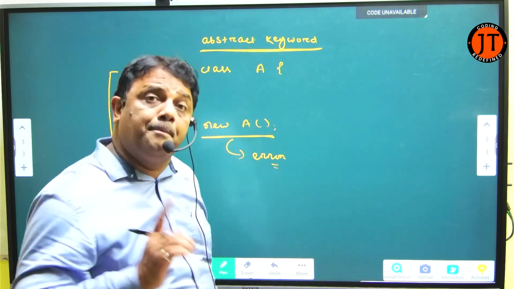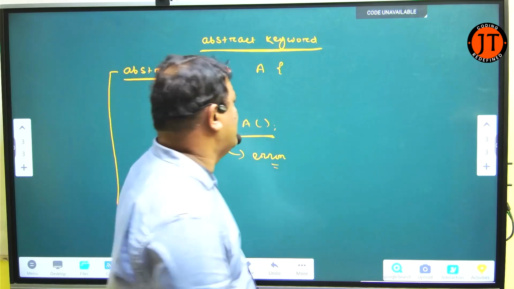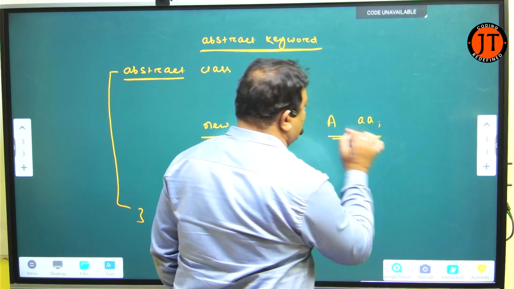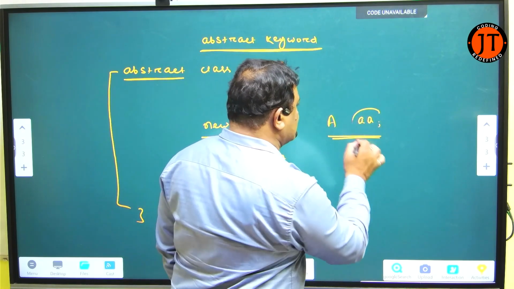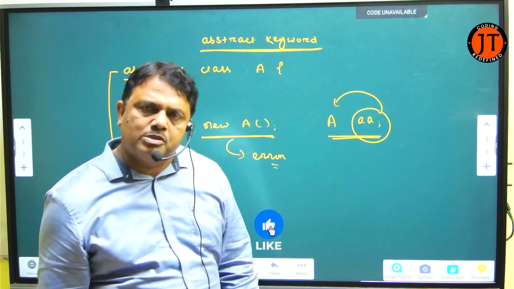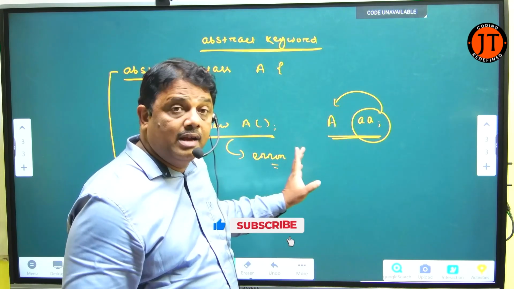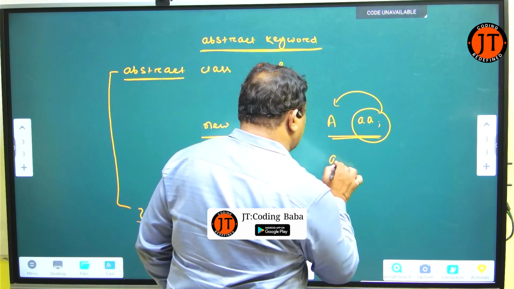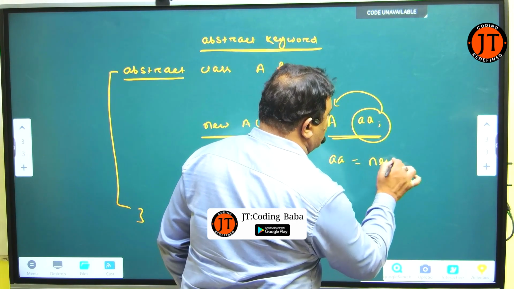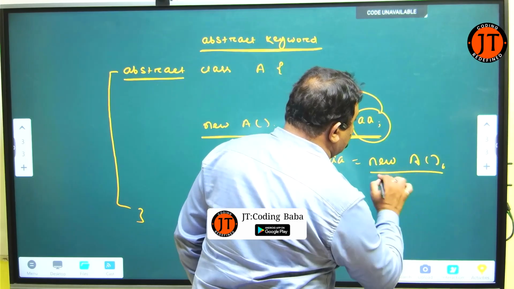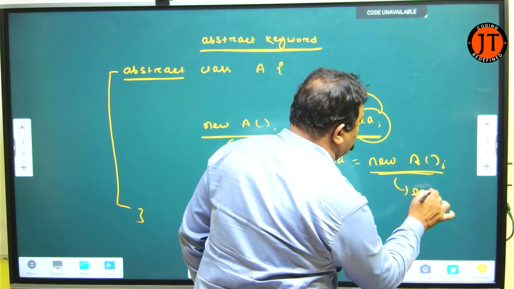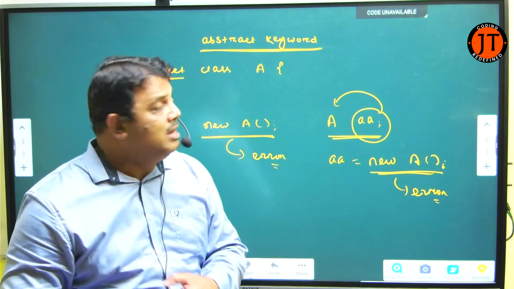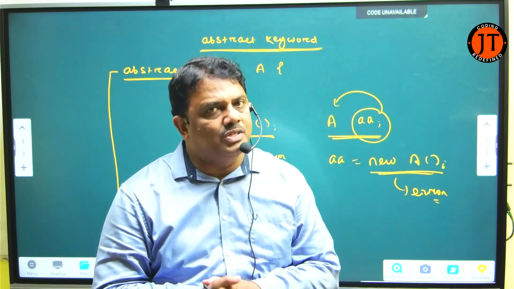I can declare the reference of the abstract class. No issues are there. Here you see, I can write A, AA. Here AA is the reference of which class? Abstract class, A class. But it's not an error. It is the right syntax. But when I write here AA is equal to new A, it generates an error. Why does it generate an error? Because it is an abstract class. And remember, abstract class cannot be instantiated.